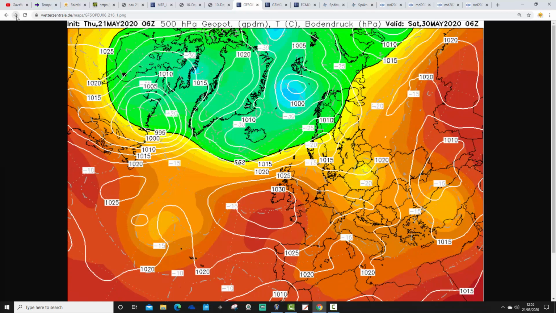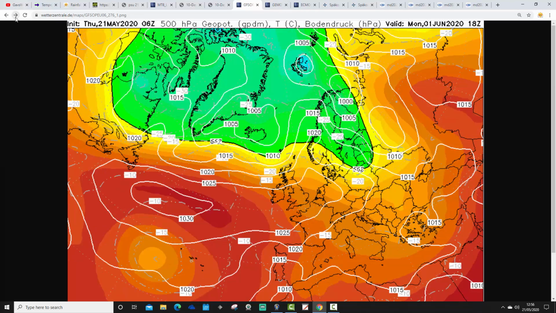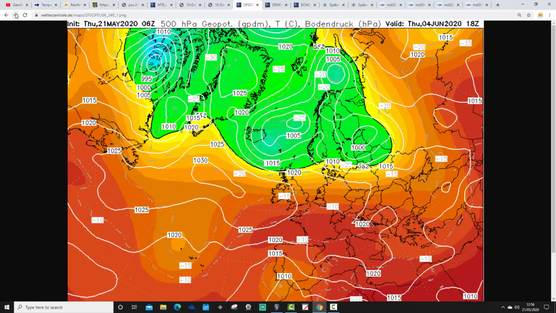Moving up towards day 10, there's very little change here. High pressure just continues to rule the roost as we come up to day 10. And even beyond it, the high pressure just goes on, ridging in across the country. Not necessarily all that warm, because we're probably pulling the air in from off the Atlantic, but it's certainly very, very pleasant. And of course, the emphasis continues to be on very dry conditions.